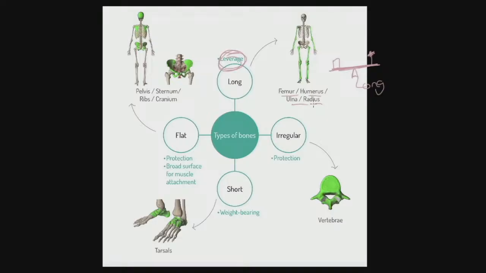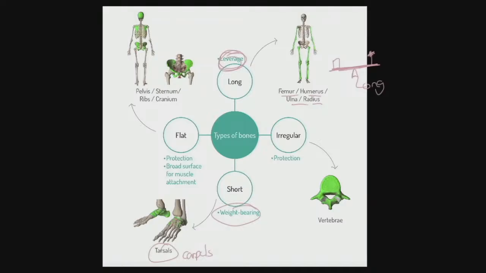Now let's jump down to the bottom. Short bones. Short bones are for weight bearing. Sometimes we talk about fine movement occasionally. What we've got here are the tarsals in the upper foot, and they're excellent examples of bones that are short but also weight bearing. By the way, you can also say that carpals are short bones as well, the equivalent in the wrist. We also have flat bones. You'll notice the flat bones come quite a lot to the center of the skeleton.